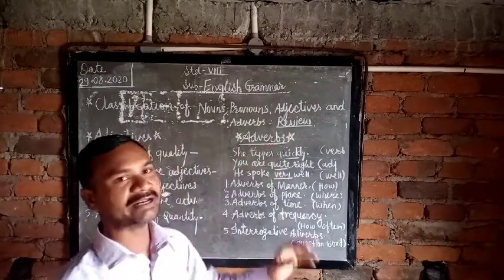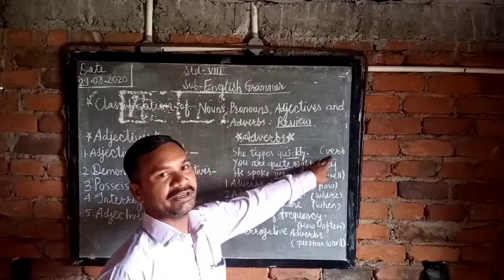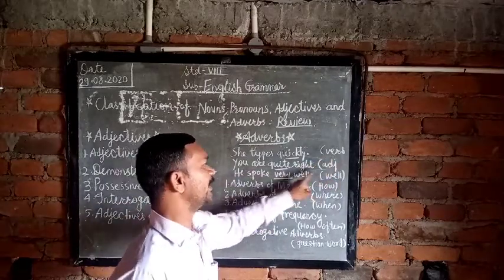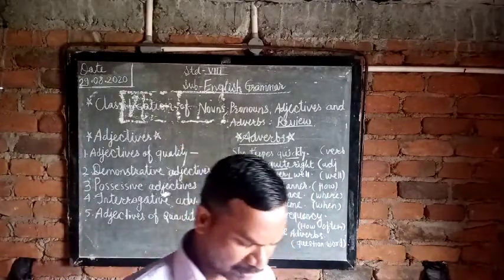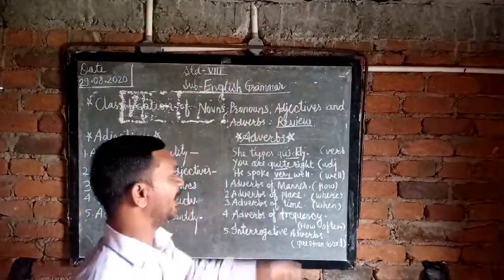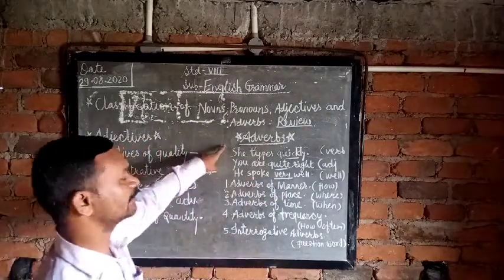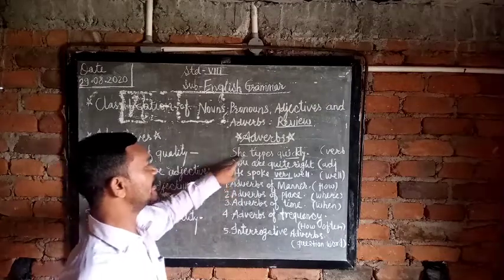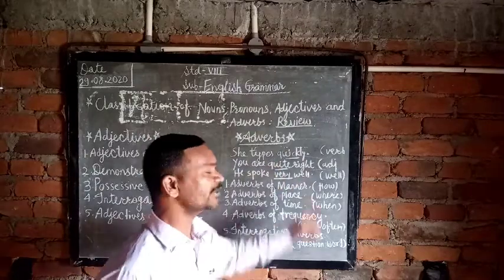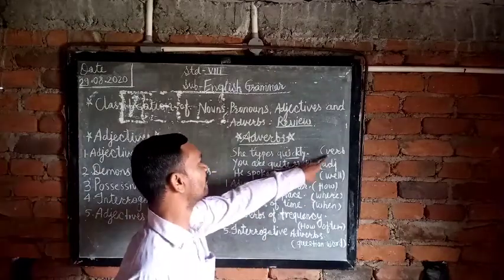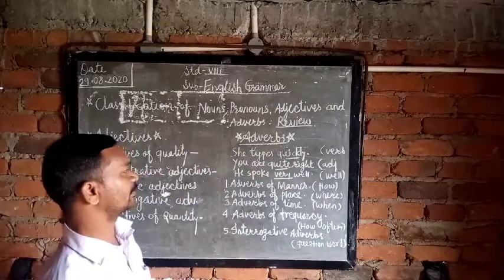An adverb is a word that adds to the meaning of verbs. But in between that, we are also adding to the meaning of adjectives and other adverbs. So this is also called an adverb. See here, this is the example. She types quickly. This is modifying the word types. That's why quickly is the adverb.